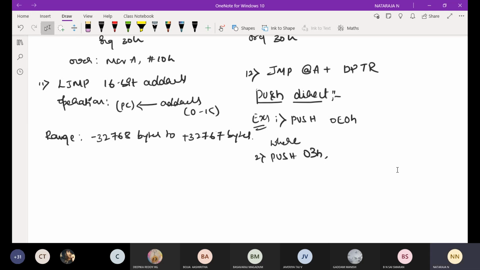Okay, next make a note. This instruction supports only direct addressing mode.